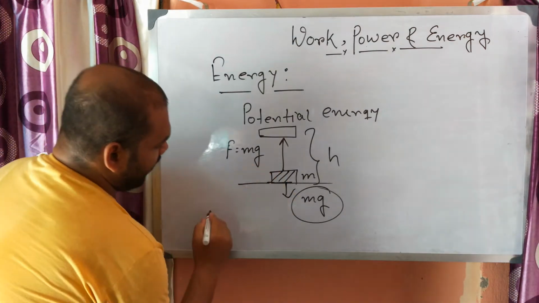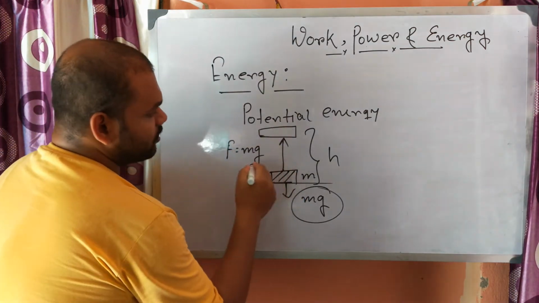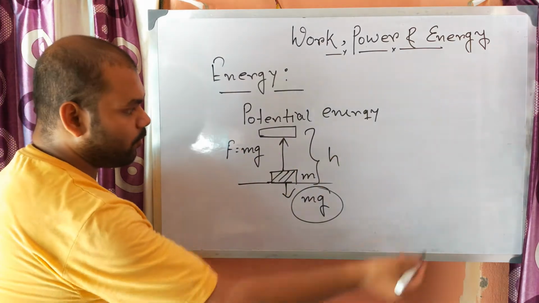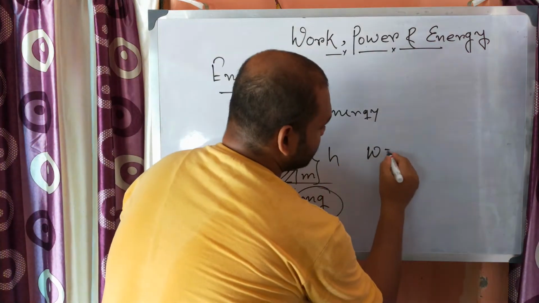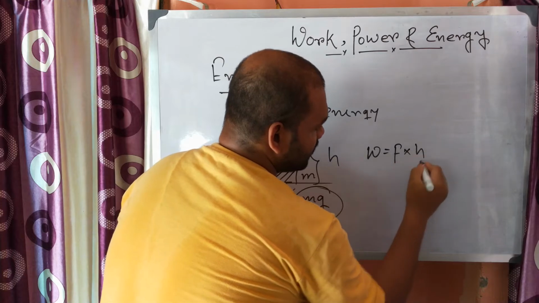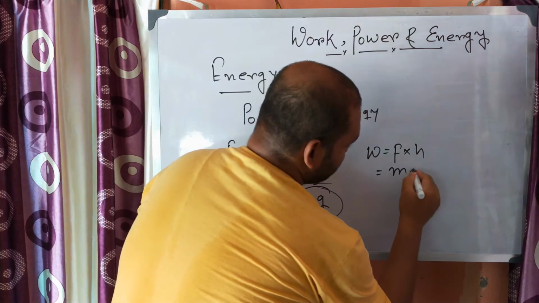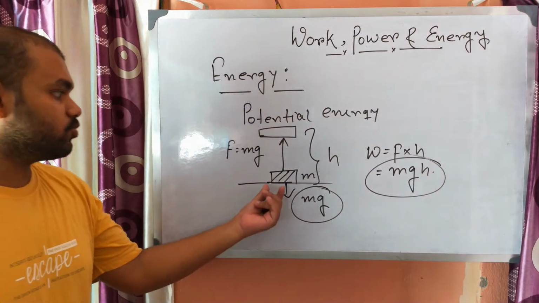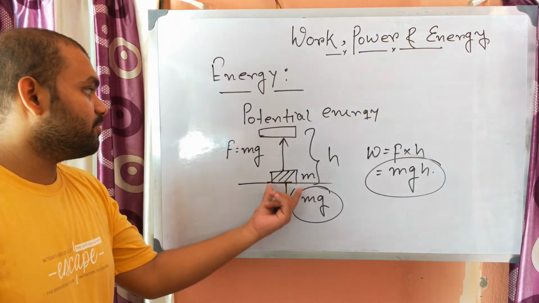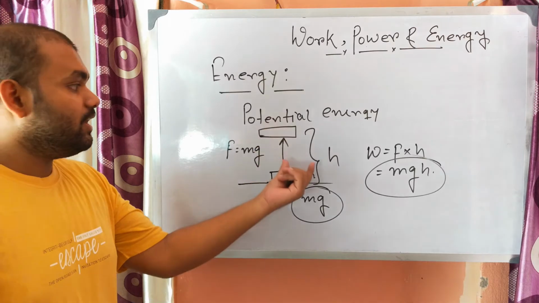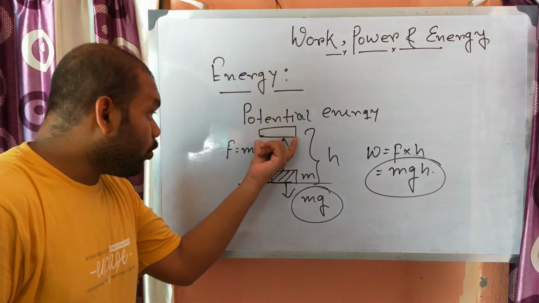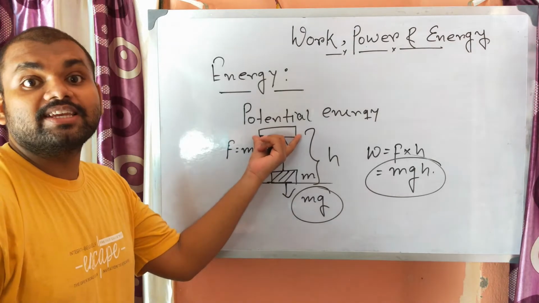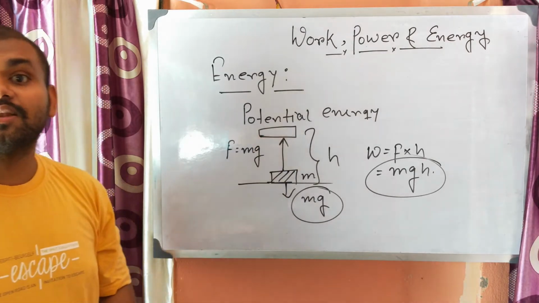To find out the energy, or how much work you need to do, work equals force into displacement, that is m into g into h. The work you have done to bring the mass from here to here is stored as energy in the body, and it is known as the gravitational potential energy.